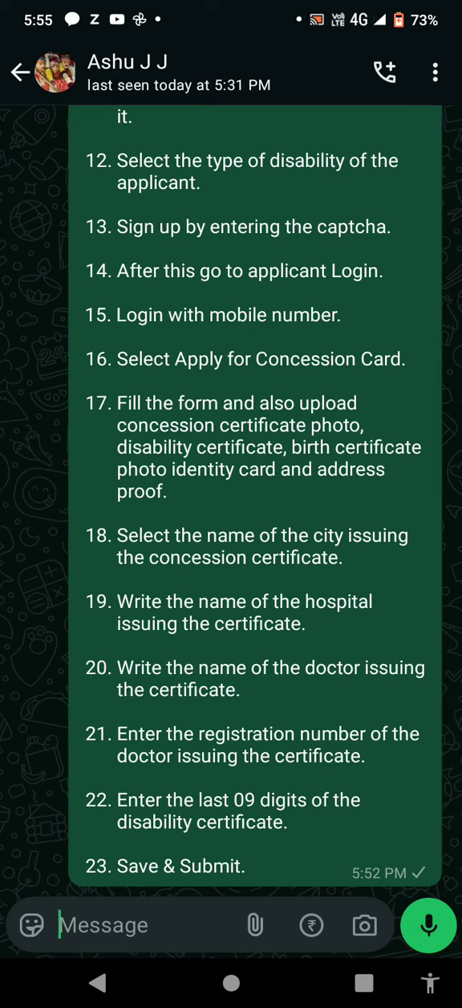Number 19. Write the name of the hospital issuing the certificate. Number 20. Write the name of the doctor issuing the certificate. Number 21. Enter the registration number of the doctor issuing the certificate. 22nd. Enter the 09 digit of the disability certificate. 23. Save and submit. Thank you so much.